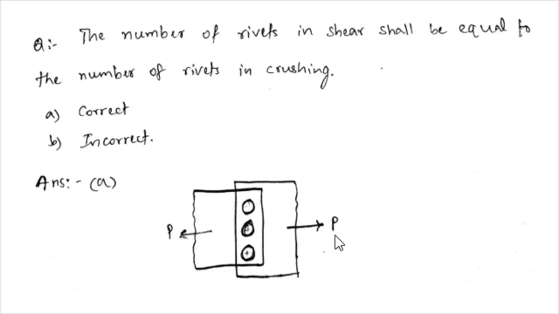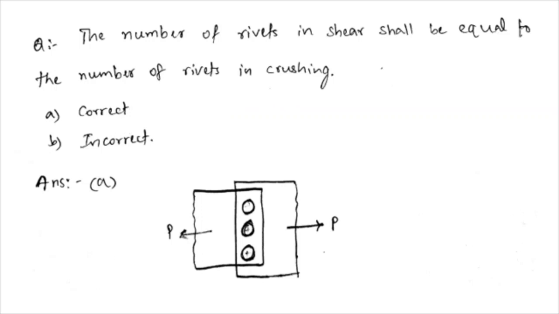When you apply a tensile load, that will act as a shear load for the rivets, and at the same time a compressive force will act on the rivets, so they are in crushing. So the number of rivets in shear is equal to the number of rivets in crushing.